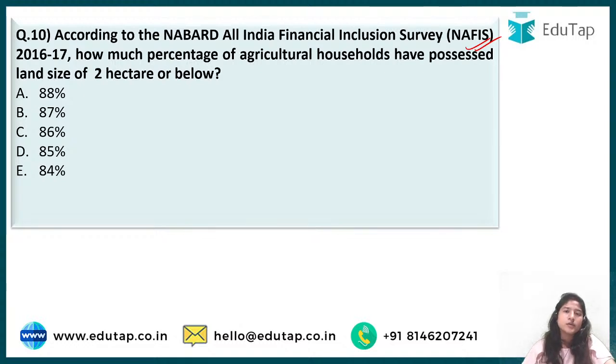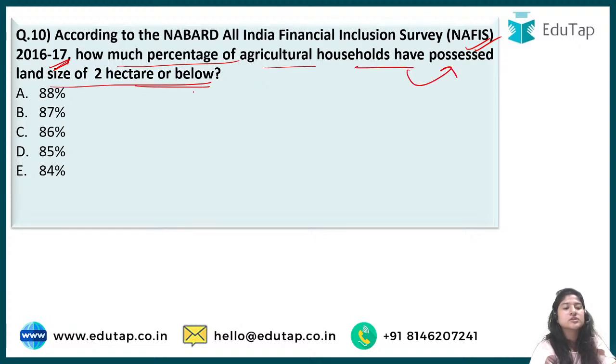So whoever are students of the course, do go through them once, because NABARD asks about these, and with descriptive it is very important now. For NAFIS 2016-17, this particular survey was last done in 2016-17 only. What percentage of agricultural households possessed a land size of 2 hectares or below?